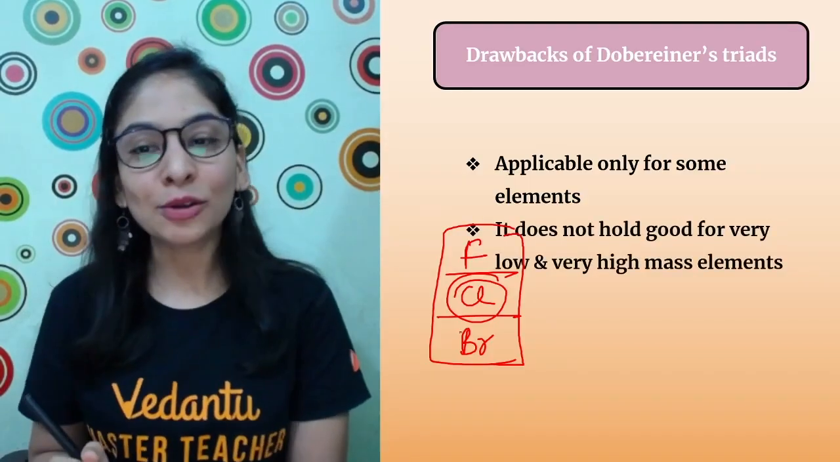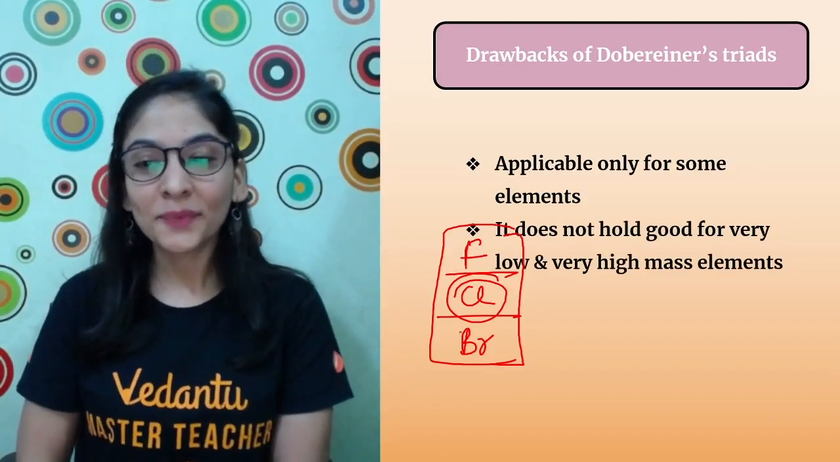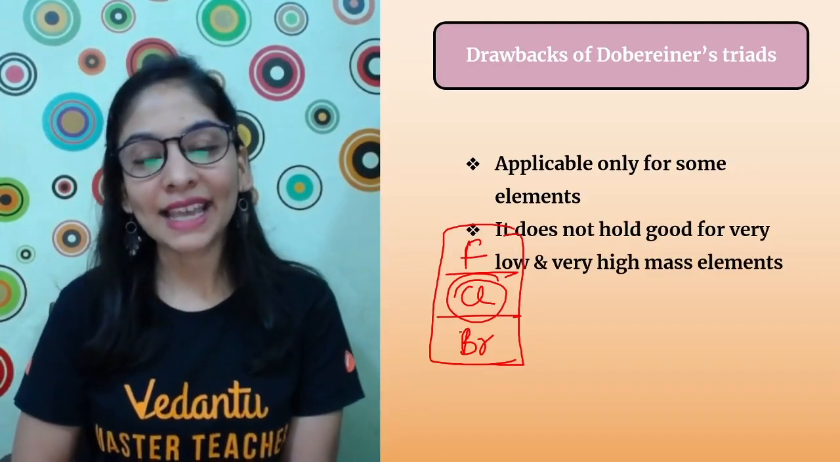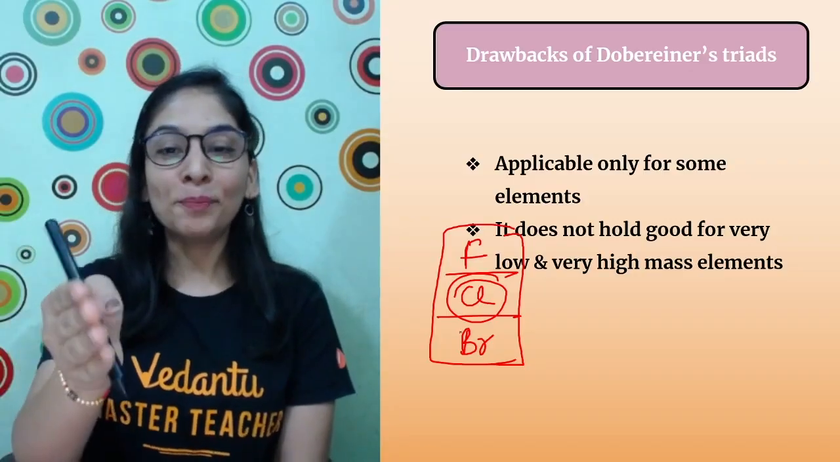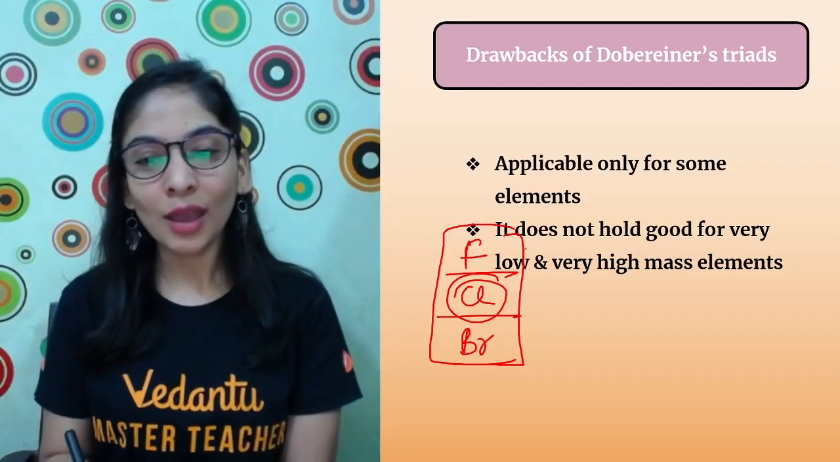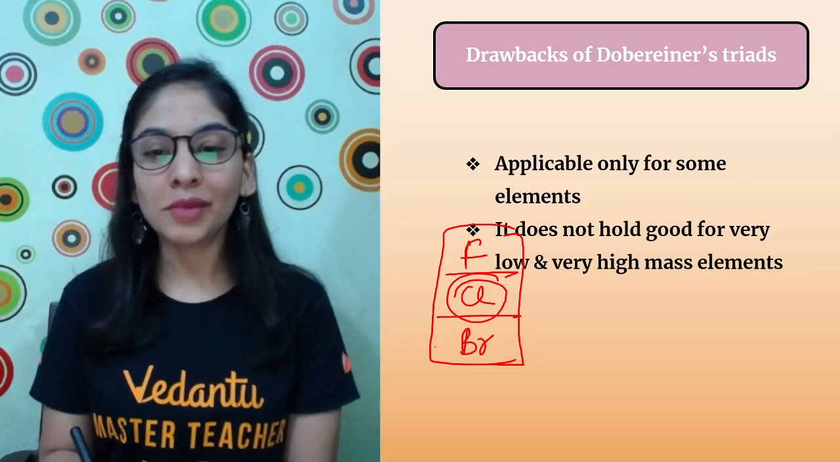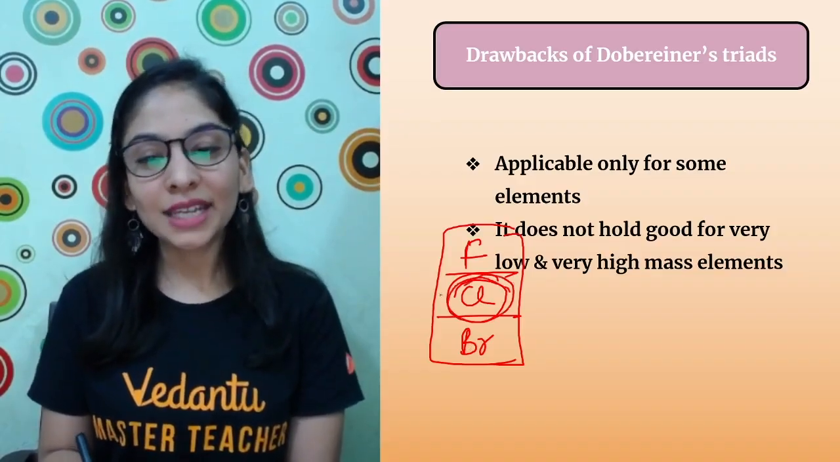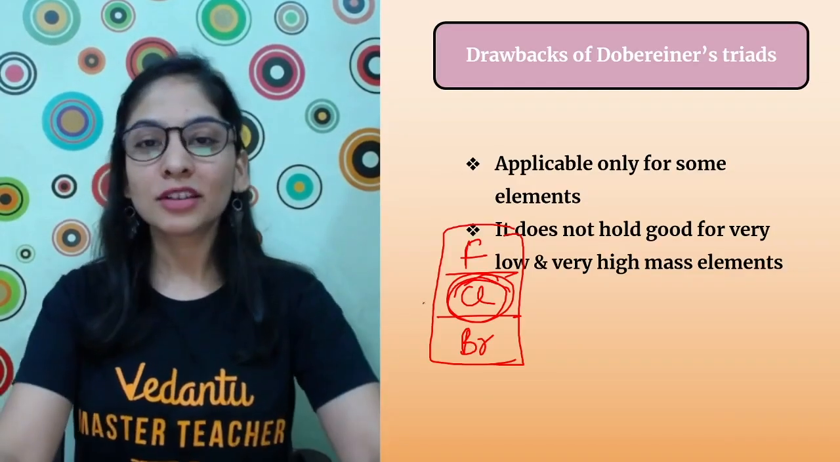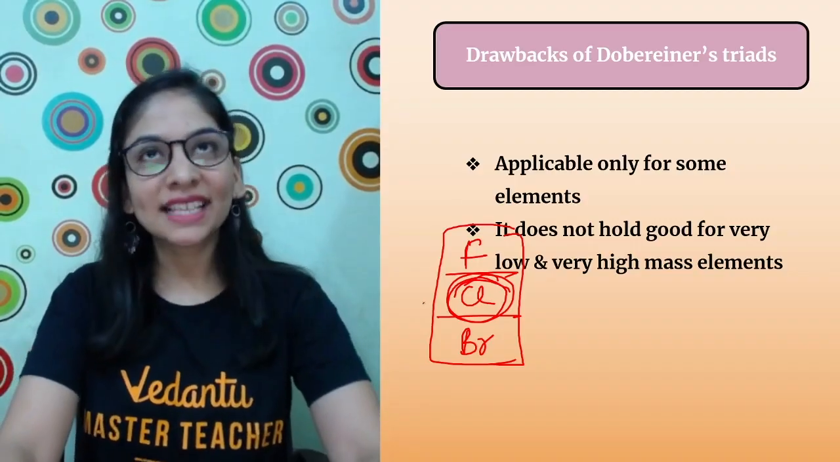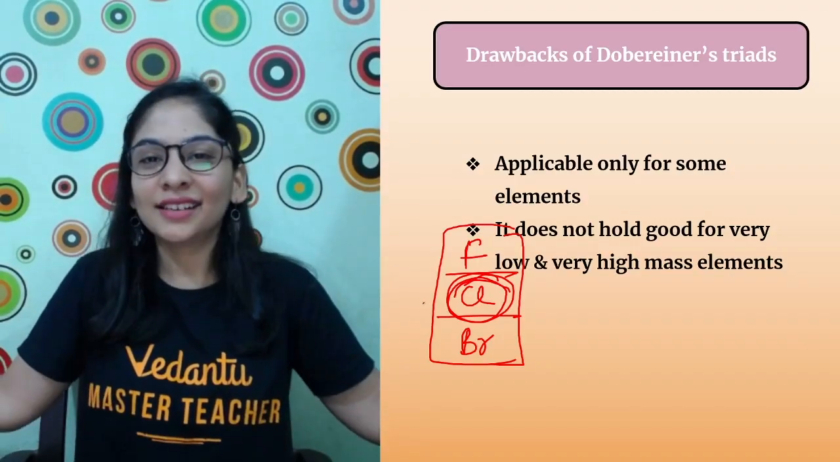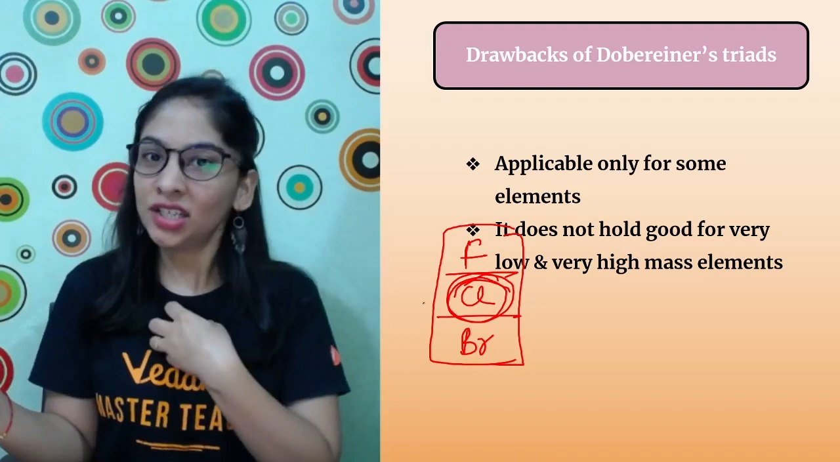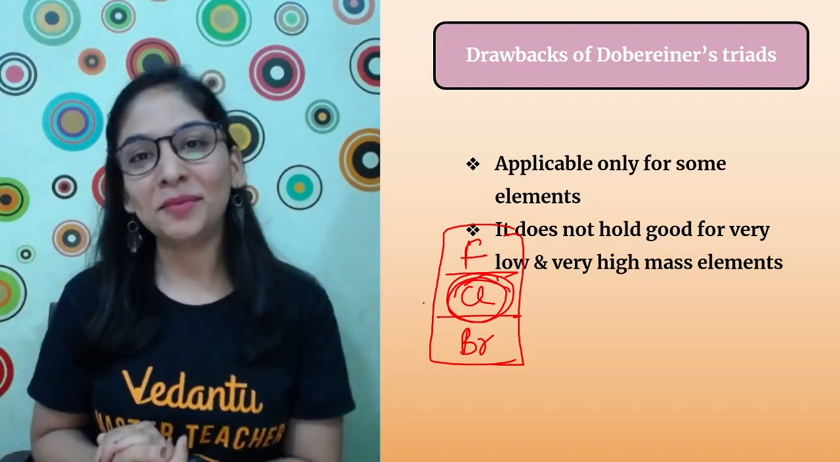The second thing is that it does not hold good for very low and very high mass elements. That is also a perfect example that I've given you. The mass of fluorine is very low, the mass of bromine is very high. So in these kinds of cases, the middle element can't have the average mass. So the law failed. And the scientist is like, I am done. Now just come and appreciate me and see what can be done next. Okay, so he's like, I'm done.